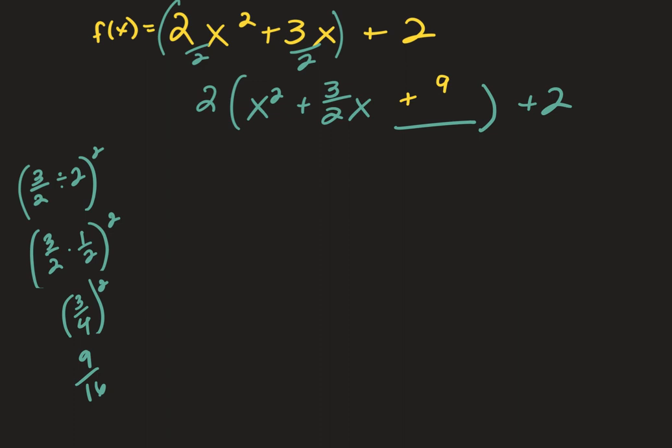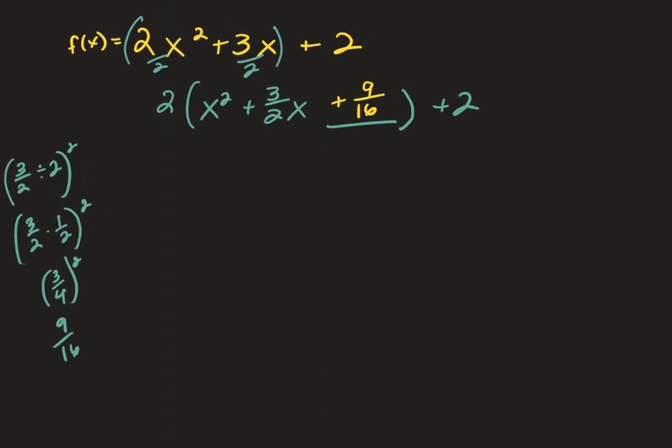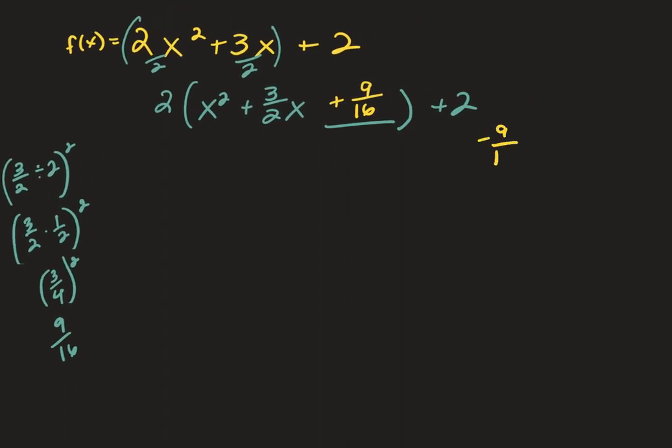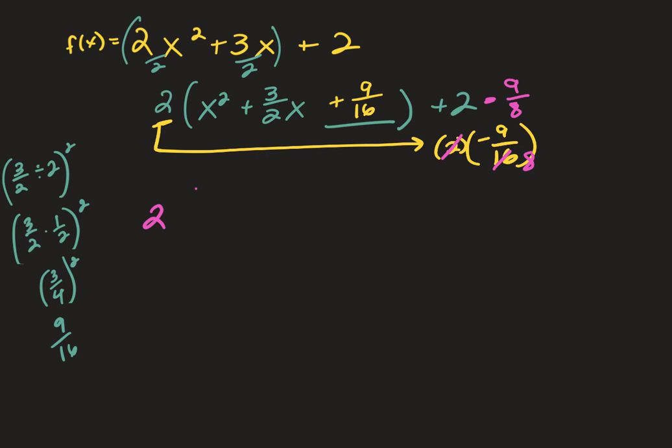I add it inside the parentheses and I subtract it from outside the parentheses. But if you take something out, you have to multiply it by that first before you add or subtract it. So then 2 goes into 16 8 times, and I'm subtracting 9/8. 2 stays on the front.